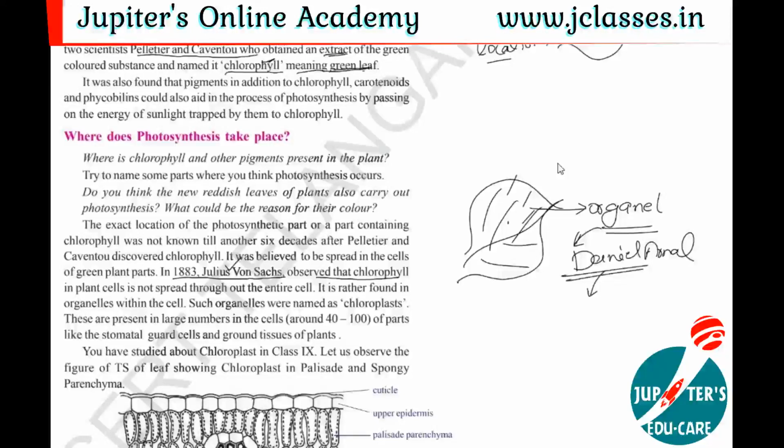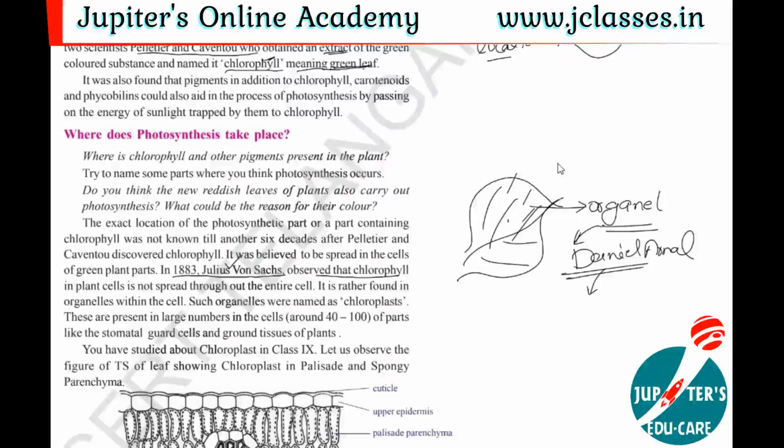Then one more scientist, Julius von Sachs, also studied more about chlorophyll, and he believed that it was spread in the cells of the green parts of the plant. So before their contribution to photosynthesis, they believed that the green color substance inside the leaf is not located only in particular places, but is completely spread all over the leaf.